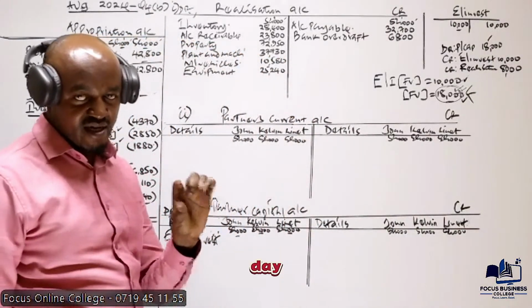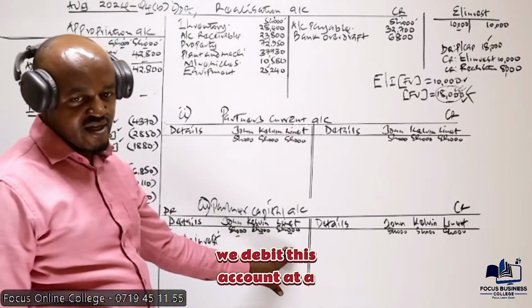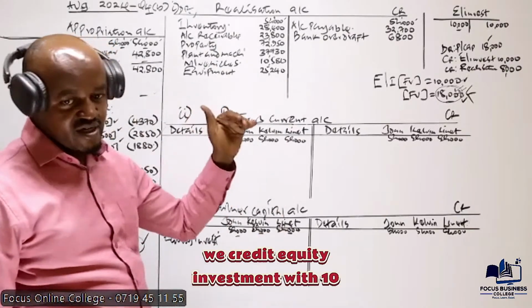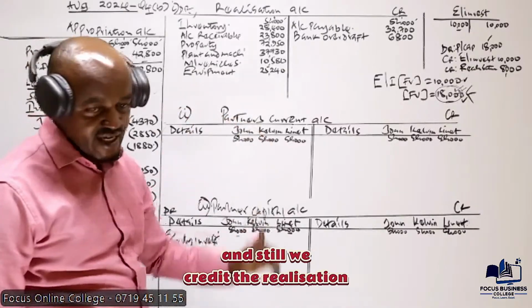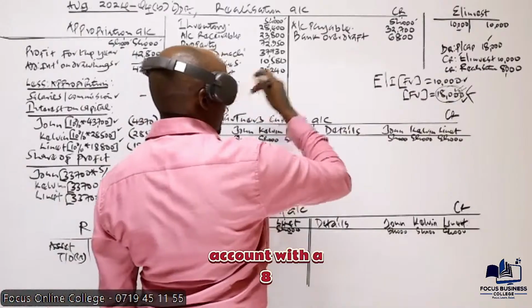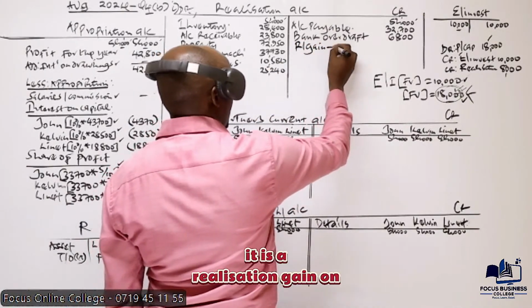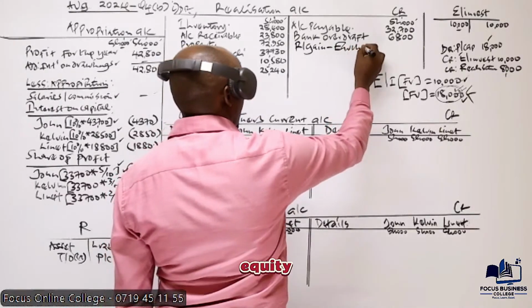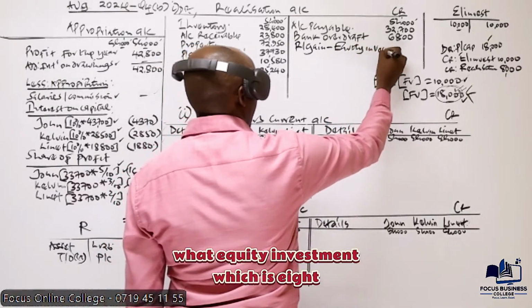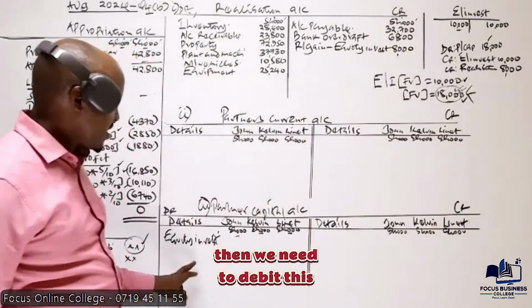Because by the end of the day, we have to complete a double entry. We debit this account with 18 million. We credit equity investment with 10, and still we credit the realization account with 8. So that 8 will be credited here. It is a revaluation gain on equity investment, which is 8. Then we need to debit this account with the 18 million.